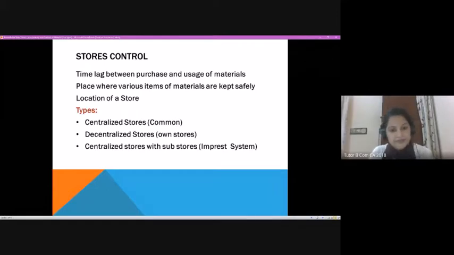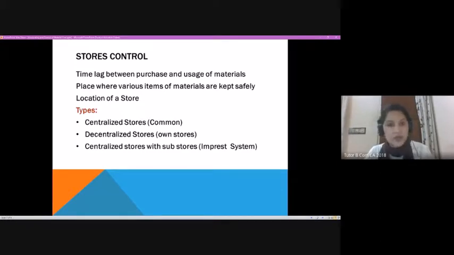Basically, there are three types of stores control, based on how it is done. One is the centralized store. As I said, you purchase everything for all the departments, based on all the different product requirements, and you keep it in a common store. That is very difficult in the case of a big concern, but of course, some firms do that because it is easy to manage. They will be using software for efficient control. So the entire thing is done from one store, one location. That is called centralized stores, common for all the departments.